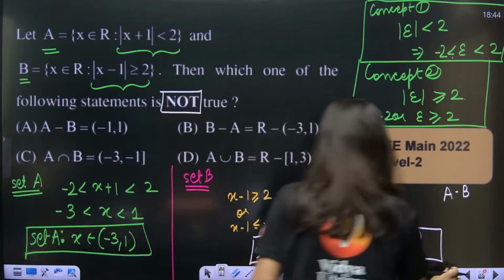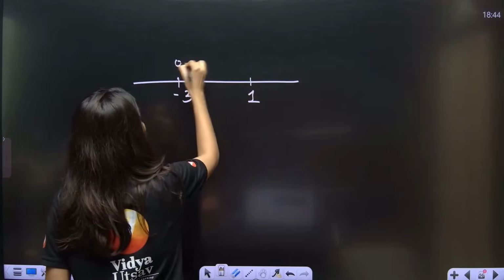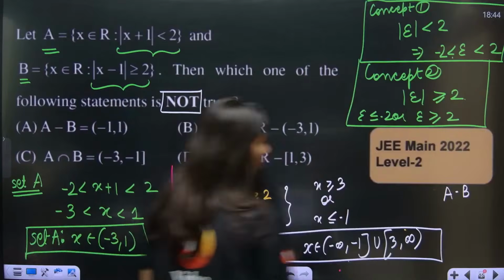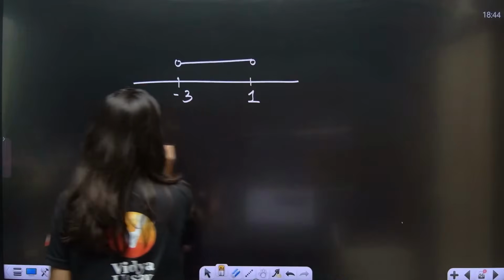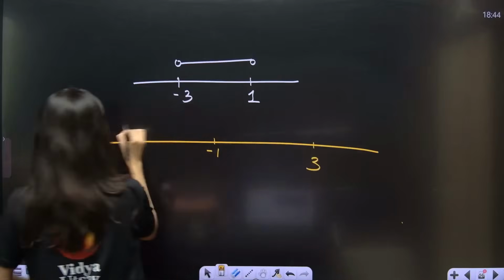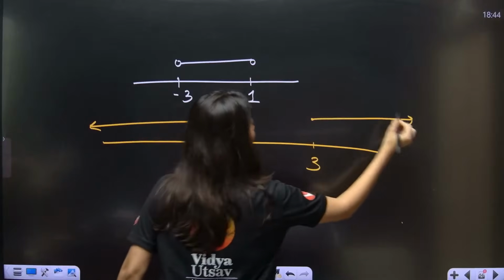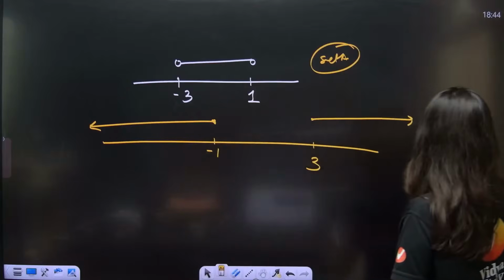Hold on. So chalo, let's do one thing. Minus 3 to 1. This is minus 3, this is 1. This is your set A. Correct or not? This is set A. Minus infinity to minus 1 union 3 to infinity. Minus infinity to minus 1. And this is 3. So now this is your set B. Set A and set B.